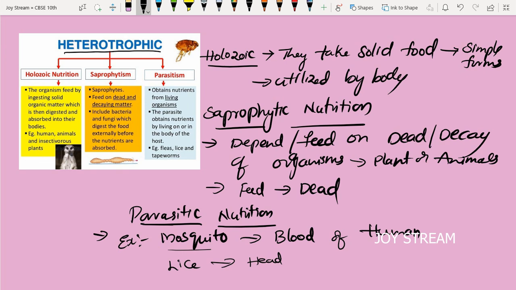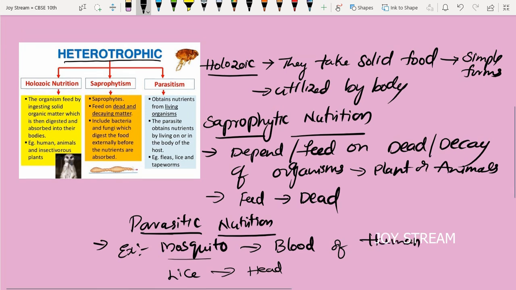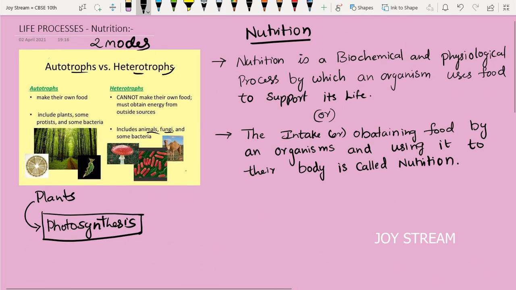So let us look into the topic once again. What is nutrition? Nutrition is a biochemical and physiological process by which an organism uses food to support its life. It is called nutrition, or the intake and obtaining of food by an organism and using it in the body is called nutrition.